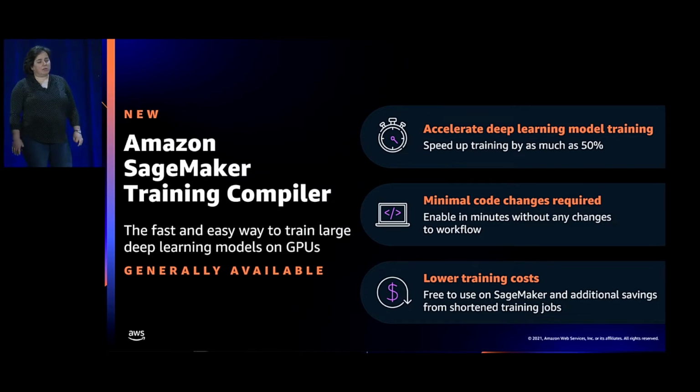Finally, Training Compiler is free to use as a new capability of Amazon SageMaker. The speed-up benefits that Training Compiler offers result in direct customer savings with no extra premiums or fees for its use.